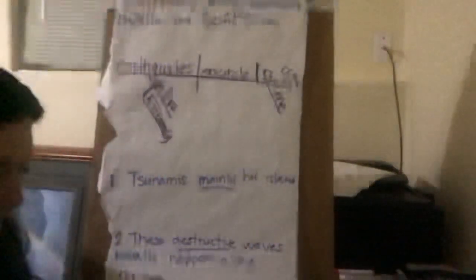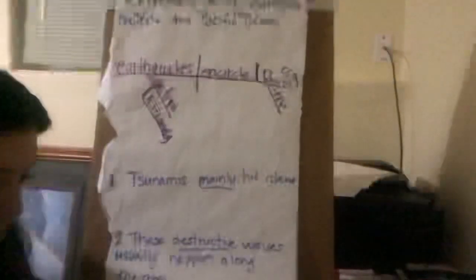Okay, so let's look at number 1. The directions say write ADJ for adjective or ADV for adverb above each underlined word. Draw an arrow to the word it describes. So our first one, here's our underlined word mainly. Tsunamis mainly hit islands. Okay, so here's our subject, tsunamis. We don't have to do this, but it kind of makes it easier, huh? And they hit the islands. So mainly would be describing how often it hits. So we're going to draw that arrow to hit. Did you get that? I hope so.